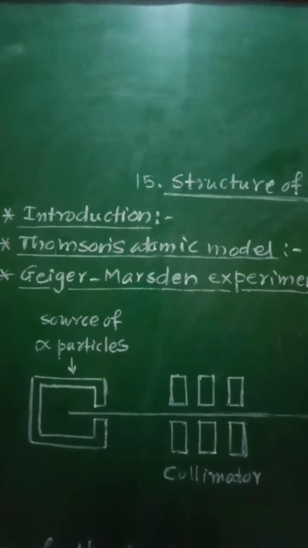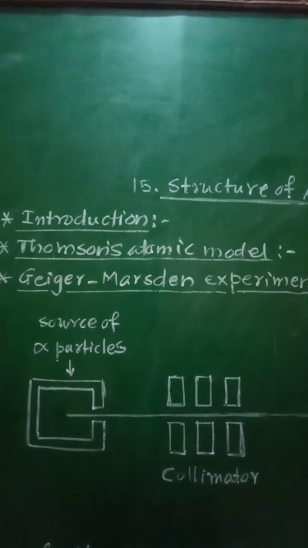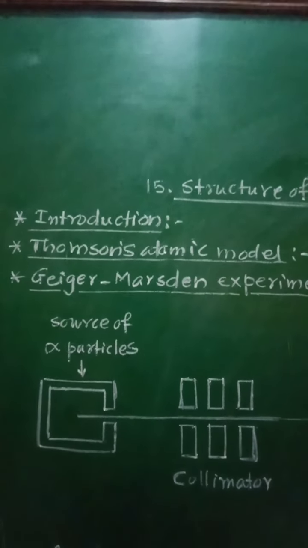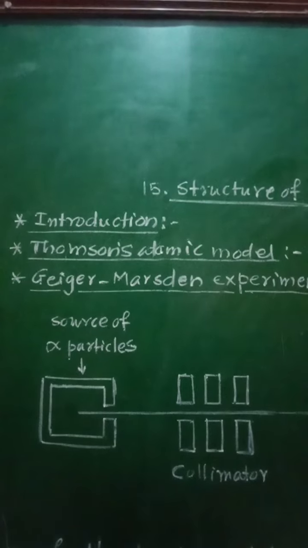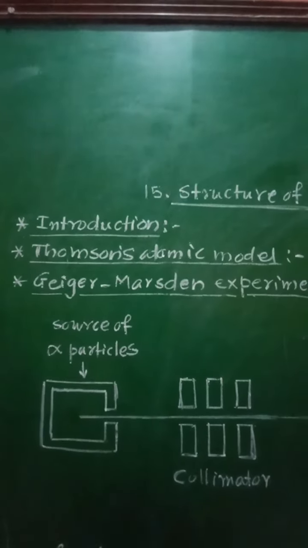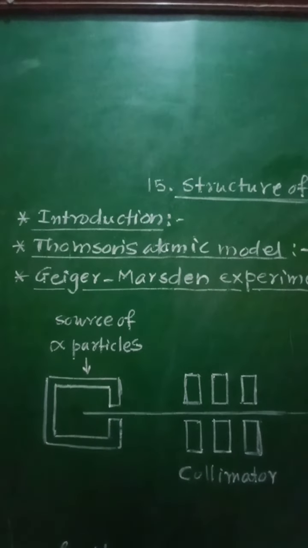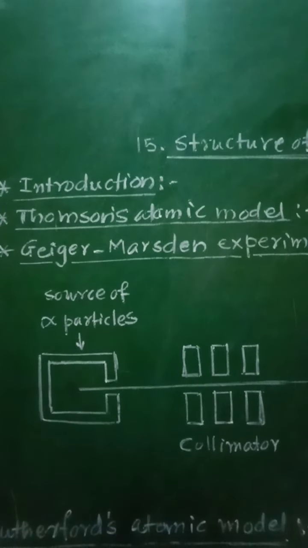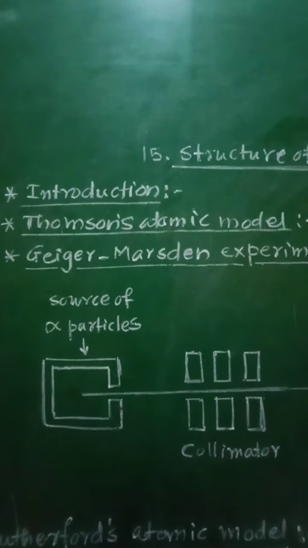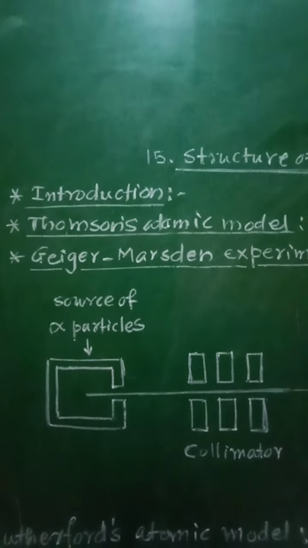Thomson performed various experiments with a glass vacuum tube where a voltage was applied between the two electrodes inside an evacuated tube. Then the cathode was seen to emit rays which produce a glow.